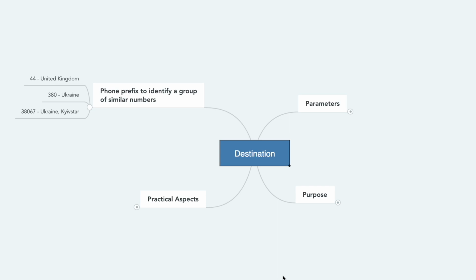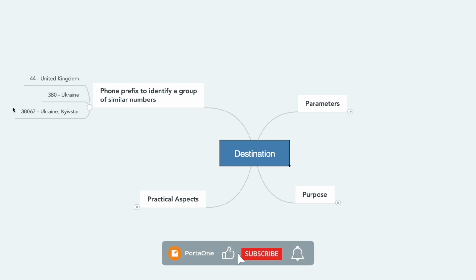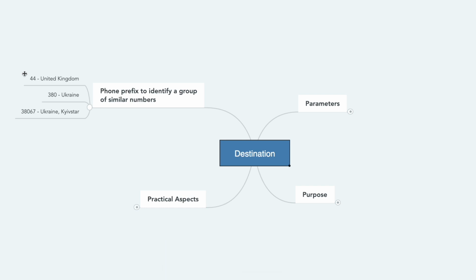A destination is a PortaBilling entity that allows us to identify a group of similar numbers. For example, all phone numbers that belong to Ukrainian mobile operator Kyivstar, or all phone numbers to Ukraine that start with 380, or all United Kingdom phone numbers that start with 44. Using destinations, we can specify call parameters such as price, for example, for a group of phone numbers without specifying parameters for each one of those phone numbers explicitly.